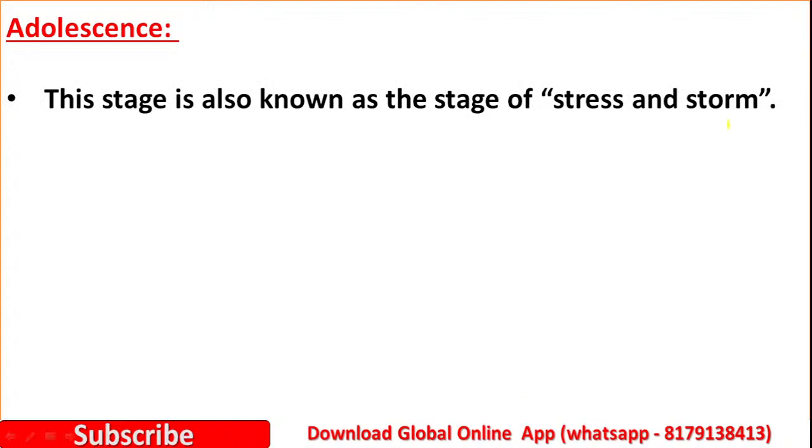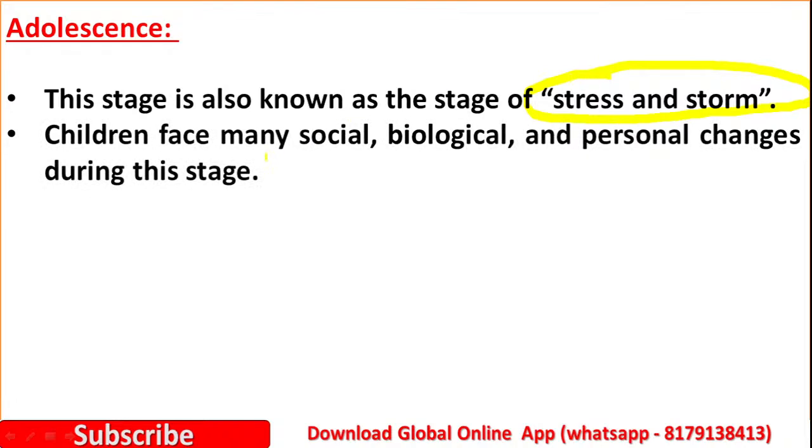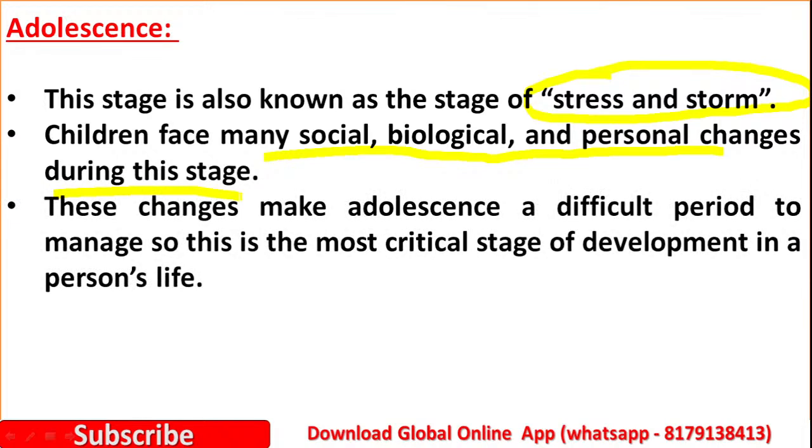So the next one is adolescence. This stage is also known as the stage of stress and storm. Children face many social, biological and personal changes during this stage. And whatever changes are taking place socially, biologically and personally make adolescence a difficult period to manage.